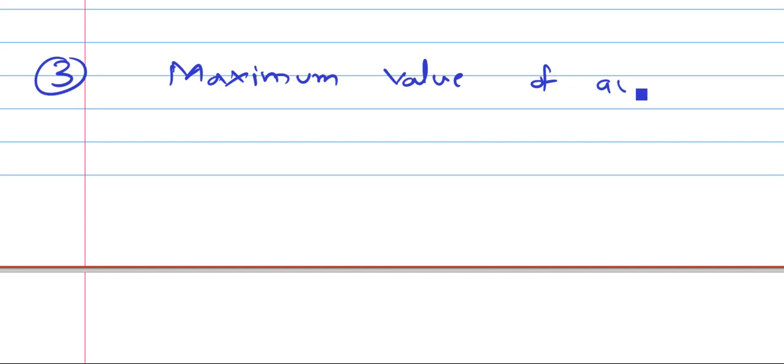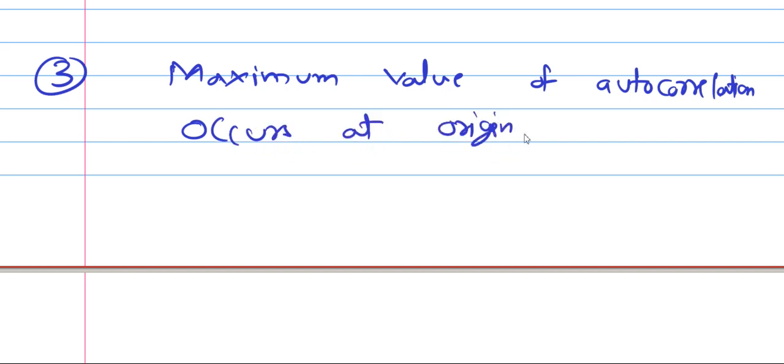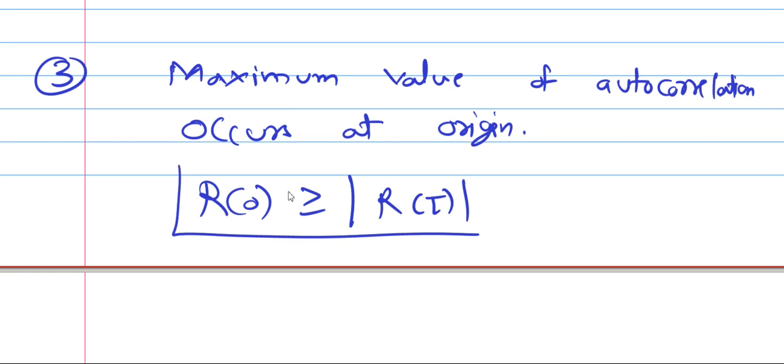Property number 3: maximum value of autocorrelation occurs at origin. Maximum value of autocorrelation occurs at origin. That means R of 0 is greater than or equal to R of tau. Maximum is at the origin.